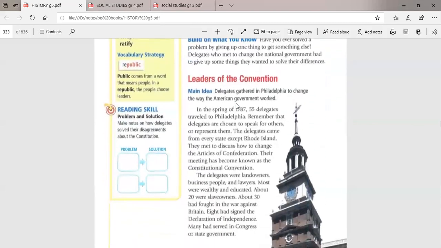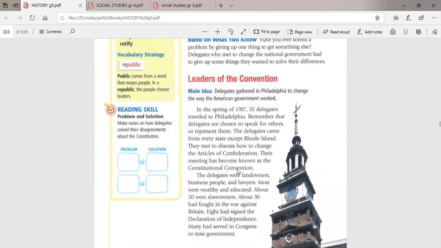Here in the first paragraph, leaders of the convention. This paragraph speaks about the delegates of all states gathering, except the delegates of Rhode Island. Why did they meet? They met to discuss the Articles of Confederation and how to change them. That's why this meeting was known as the Constitutional Convention.